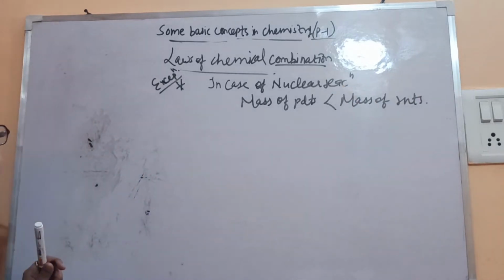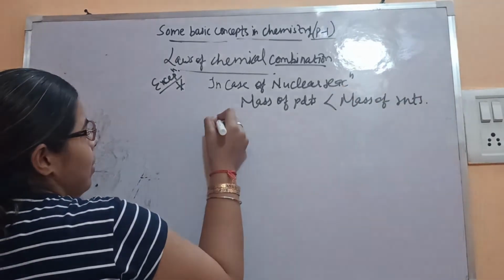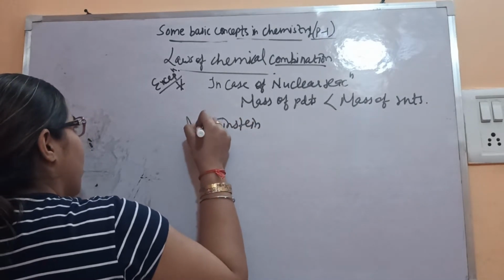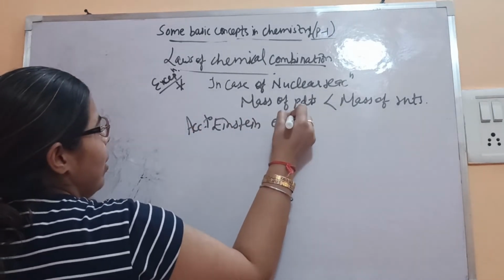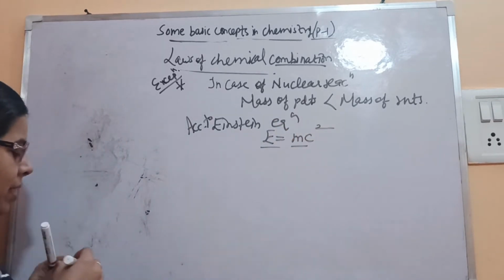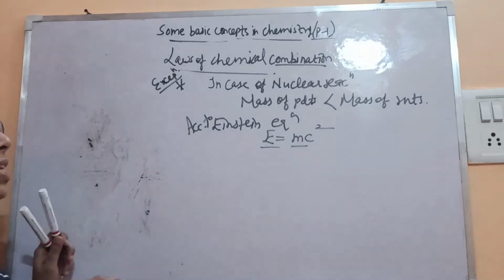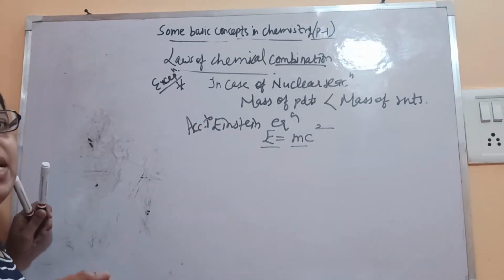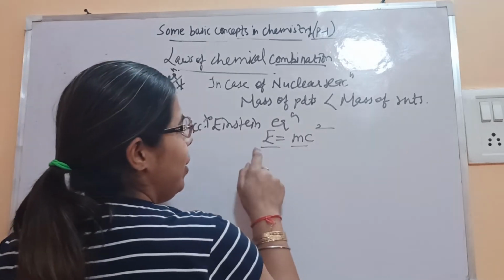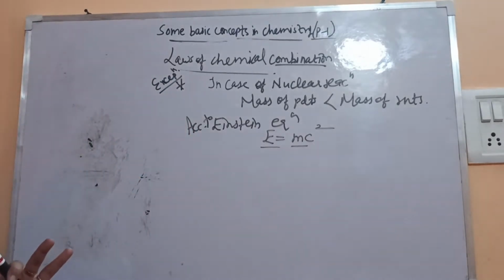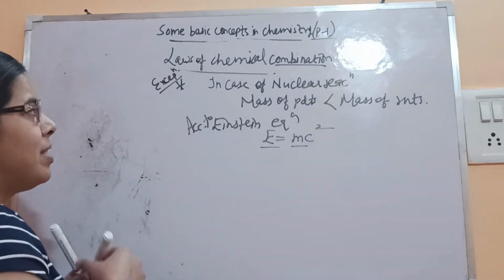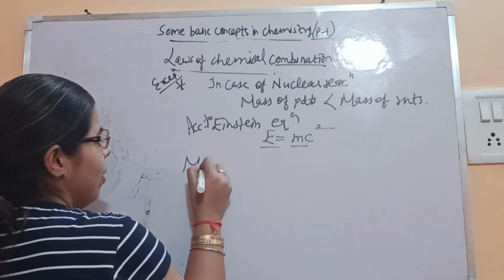Fine. Because according to Einstein's equation, E is equal to mc square. See, here energy is related to mass. So it means mass is getting converted into energy. Okay, mass is converted into energy. That's why it is less. So after that this law has been modified. And then what's the modified version of the law?